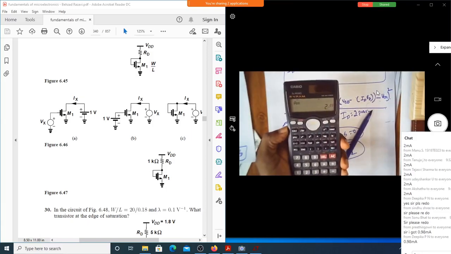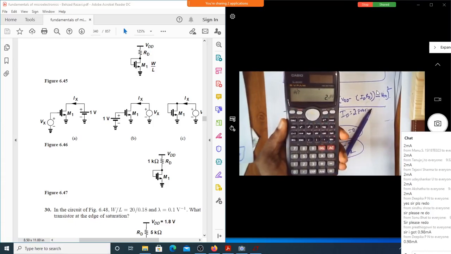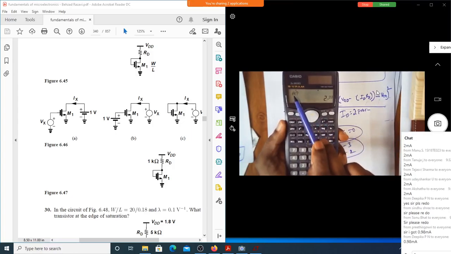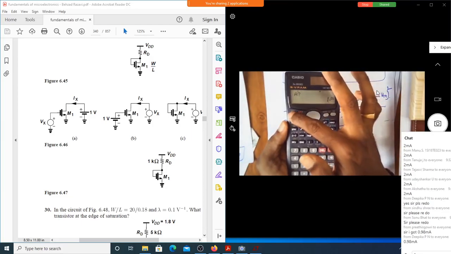So how can I do that? Now you simply press equals. It is asking for a question mark. Can you see there's a question mark? Now you type a very small value, 1 exponential minus 6. In that question mark, I'm typing 1 exponential minus 6. I will say equals and then shift cal.